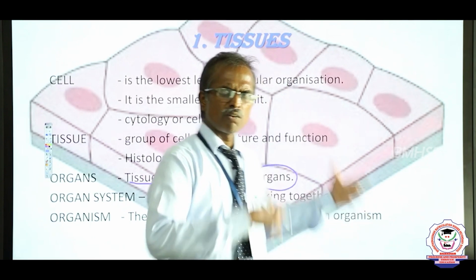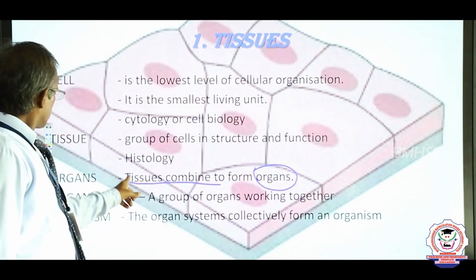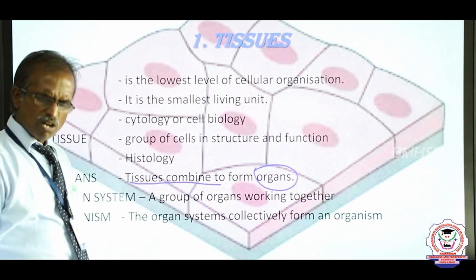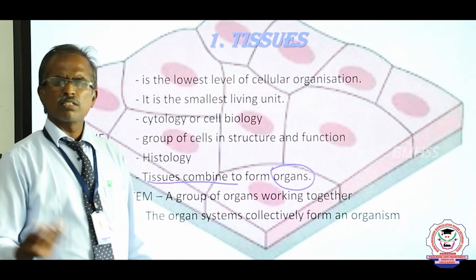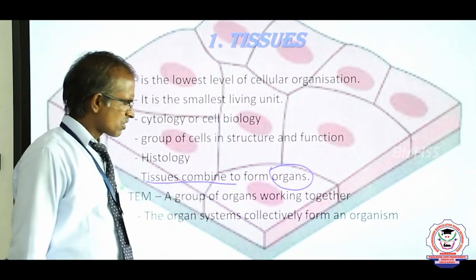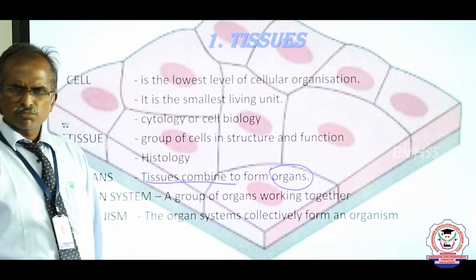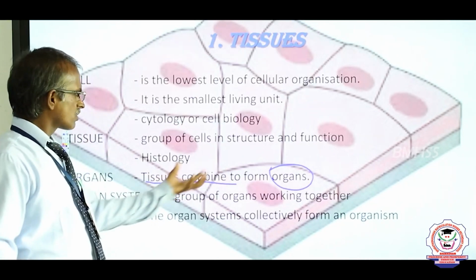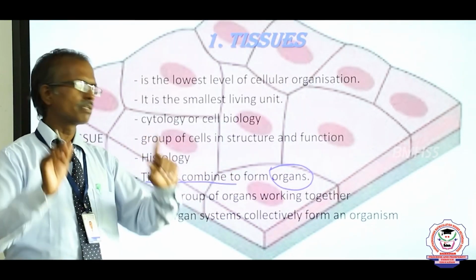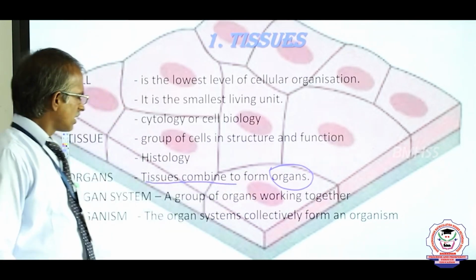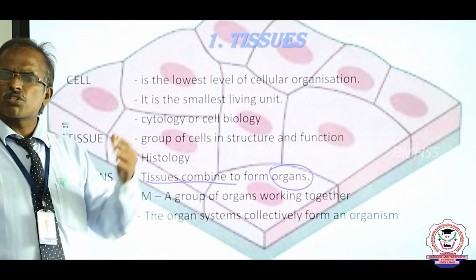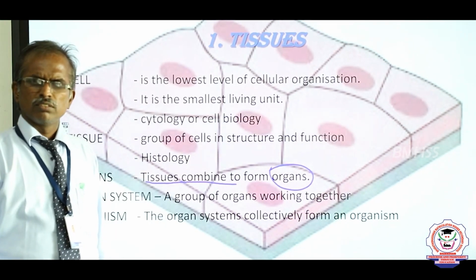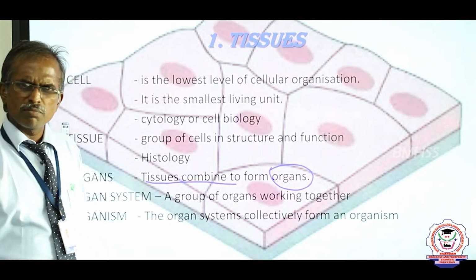Our human body is made up of several organs. For example, the stomach is made up of several tissues: fat tissue, blood tissue, muscular tissue, nervous tissue and so on. All these tissues are joined together to do a common function, and that is an organ. Do you know the largest organ in our body? Liver. Very good. This is one of the IQ questions, NEET questions or competitive examination questions, right?